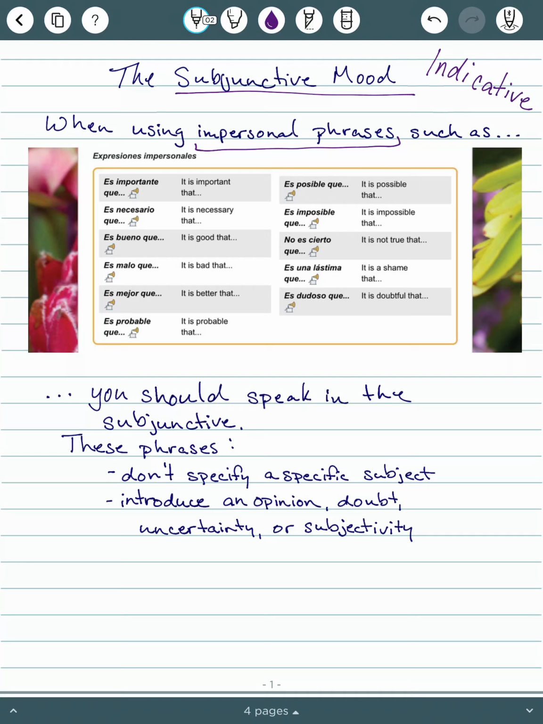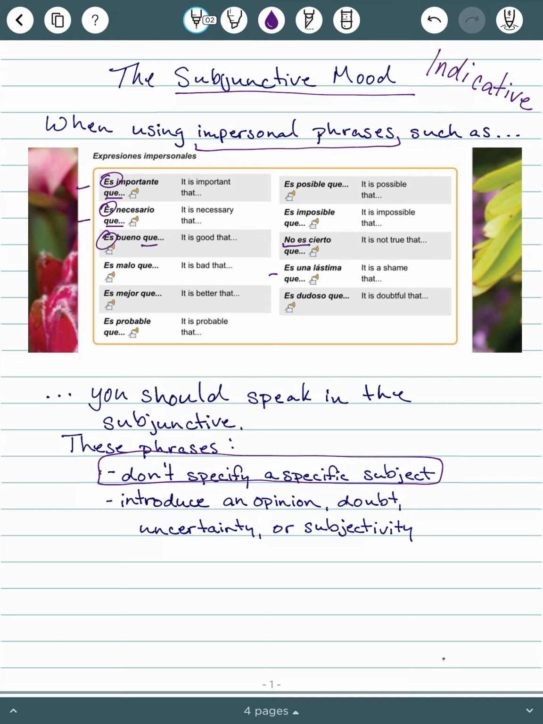So let's look at some of these impersonal phrases. It's important that. It's necessary that. So I could say it's important that you get enough sleep tonight. We could say it's a shame that occurred. But these are impersonal phrases. You'll notice that those phrases don't specify a specific subject. Also, you can see they start with es or no es cierto que, but then they also all end with que. So that's a pretty good hint that you're in the subjunctive mood.